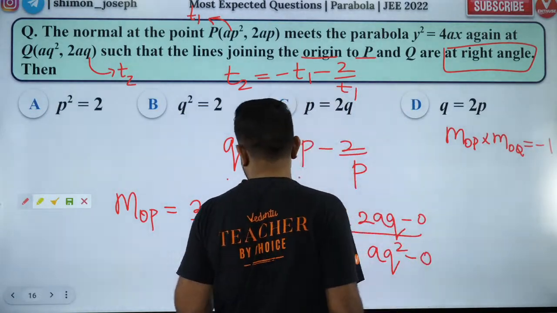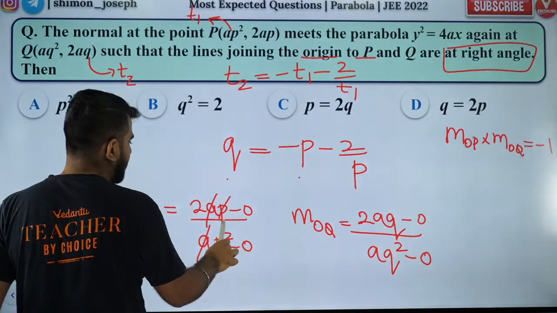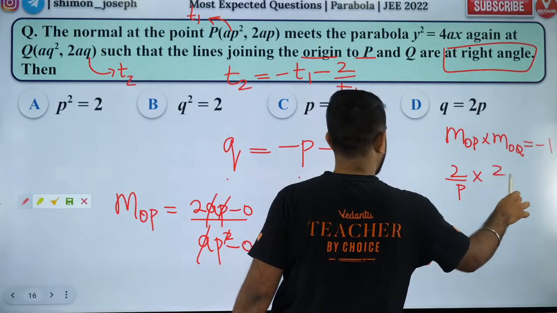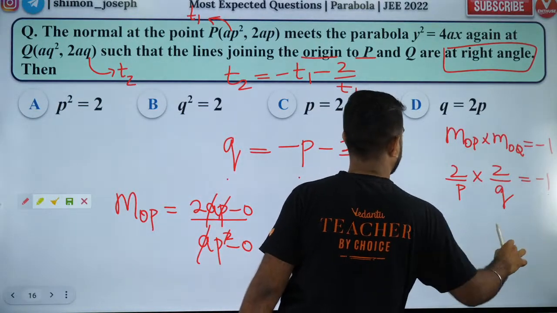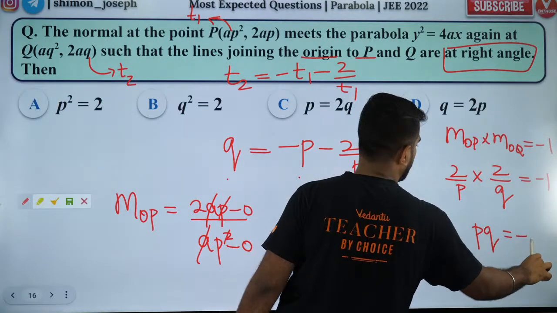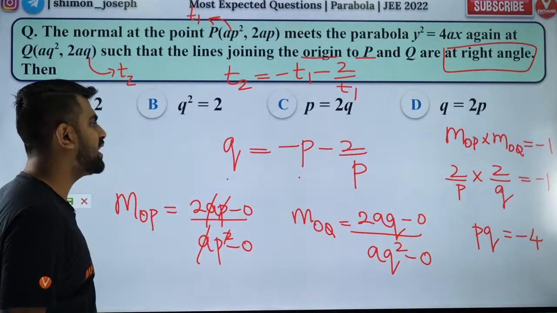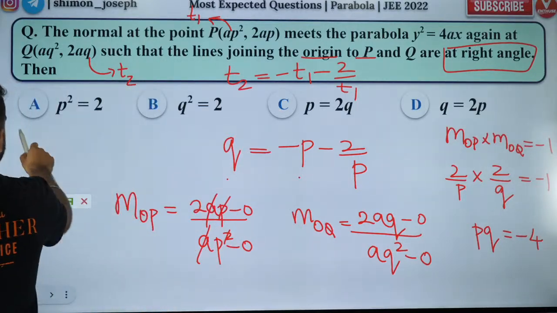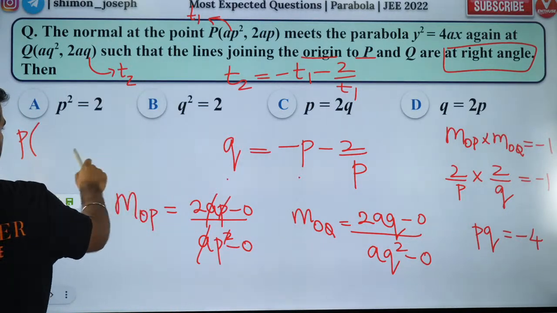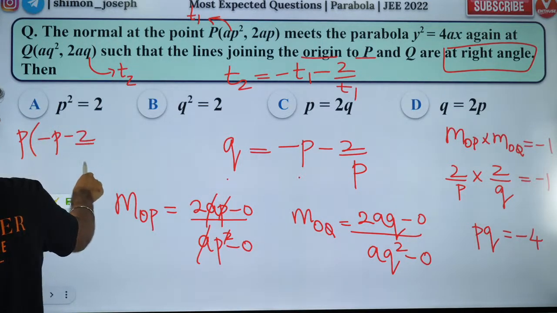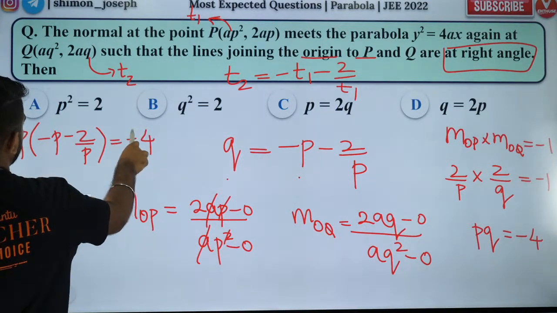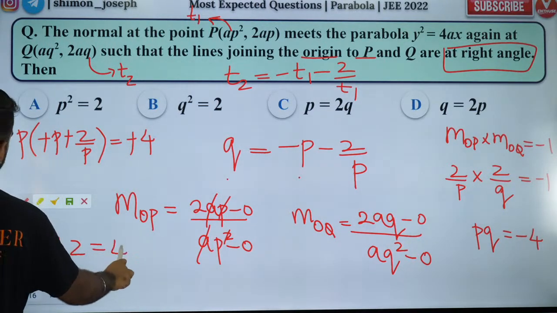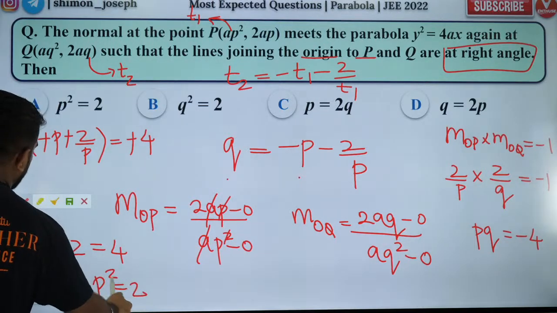So I can cancel a, I can cancel p. So 2 by P into 2 by Q is equal to minus 1. So you'll have PQ is equal to minus 4. Is that right? Did you guys like it? Are you all happy? Now what is Q? Q is nothing but minus P minus 2 by P. So P into Q is equal to minus 4. So minus minus minus will get cancelled. So I'll have P square plus 2 is equal to 4. So P square is equal to 2.